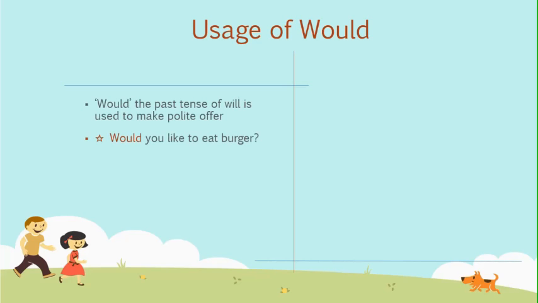The word would has miscellaneous uses, so confusion is not unlikely. Most of the time, the source of confusion is the perception that would is always used as the past form of the auxiliary verb will. Yes, would is the past tense of will, but it has various other uses also.